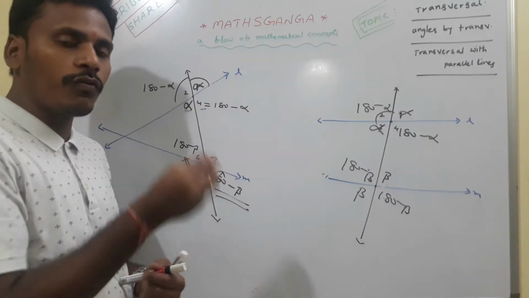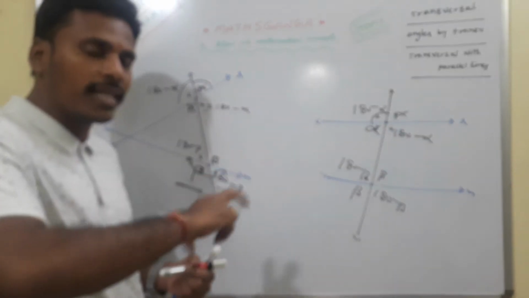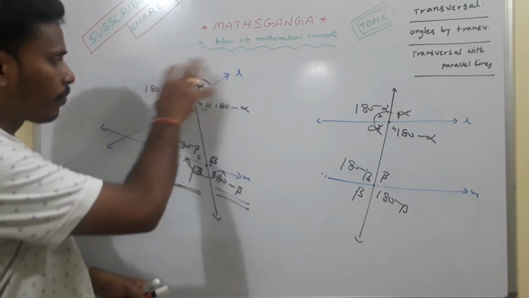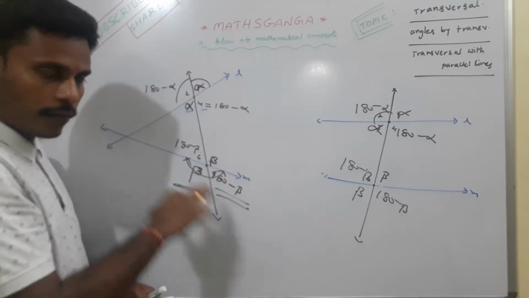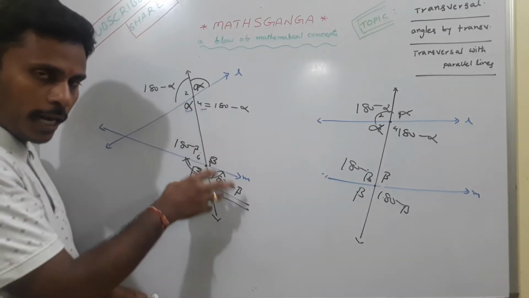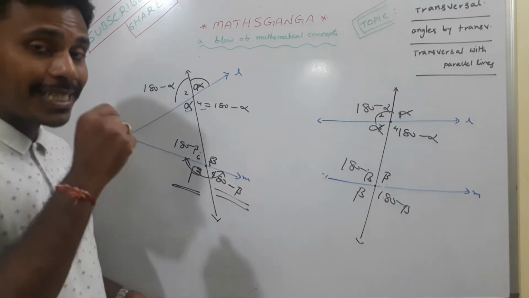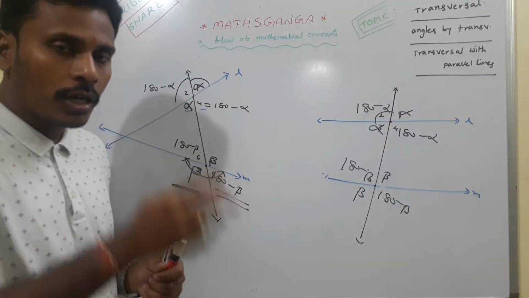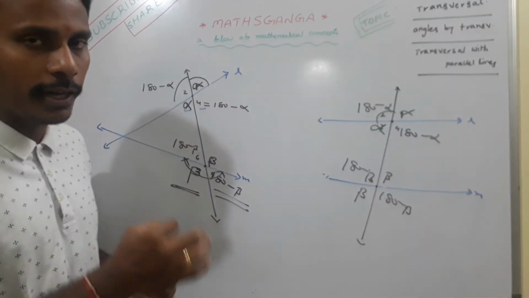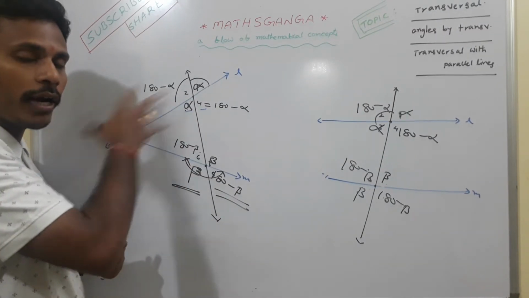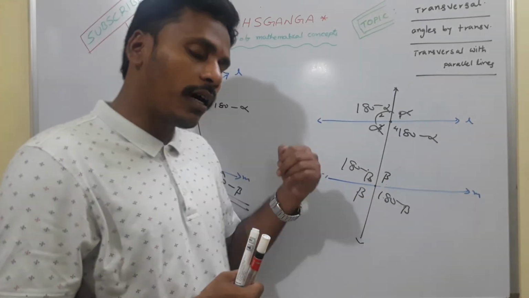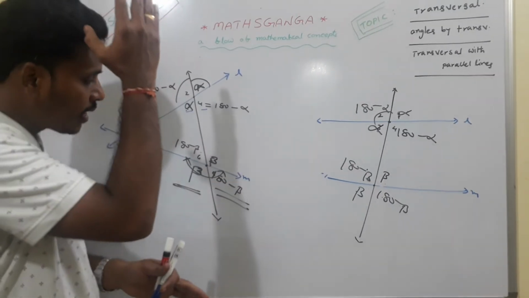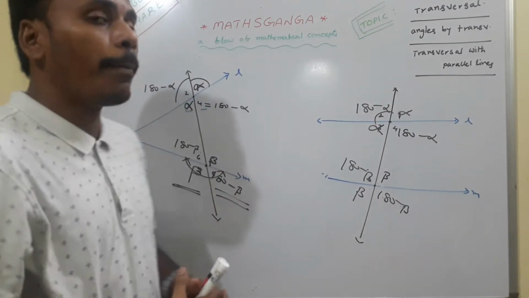See, the simple thing which we discussed in the previous video: vertically opposite angles are equal, as well as the sum of the angles on a line is 180 degrees. With that, these are 4 angles, alpha, alpha, 180 minus alpha, 180 minus alpha, and there another 4, beta, beta, 180 minus beta, 180 minus beta. As a count, a transversal forms 8 angles with 2 lines, but if you observe, there are only 2 different angles, alpha and beta. If you know alpha and beta, we can write all the 8 angles in both the cases. This happens in the intersecting lines case as well as in the parallel lines case.